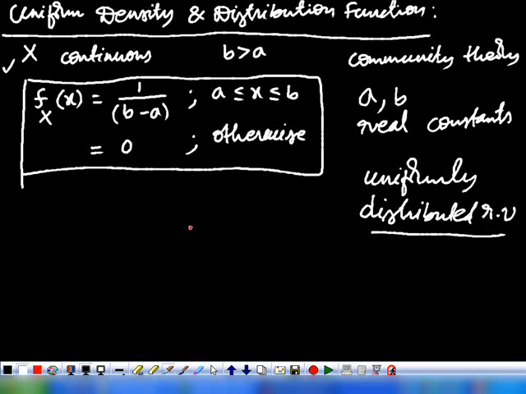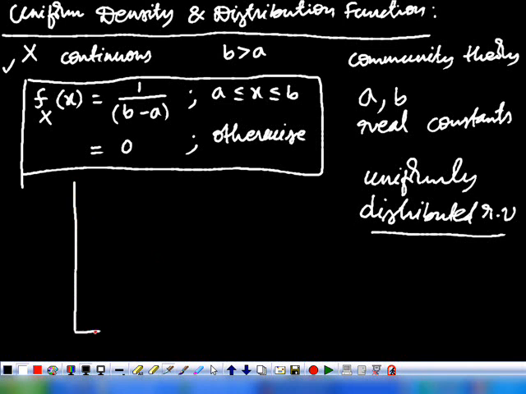That is, from a to b the distribution is uniform. That's why the name uniform random variable, and the corresponding density and distribution functions are termed uniform density and distribution functions.